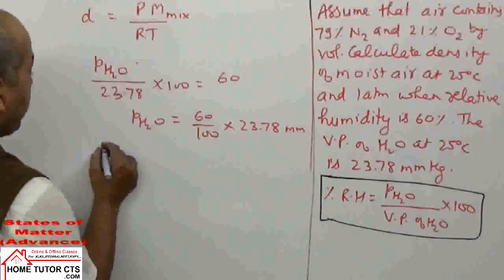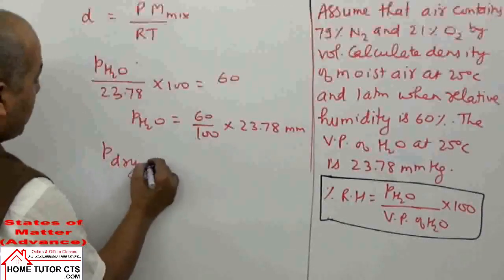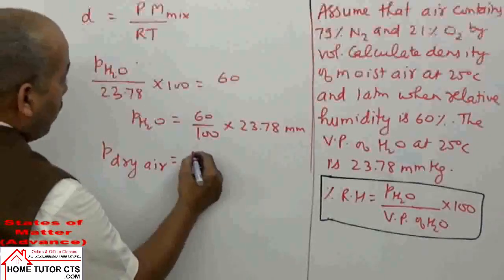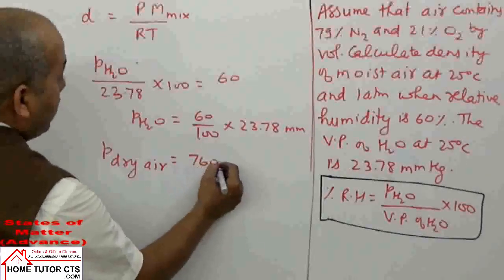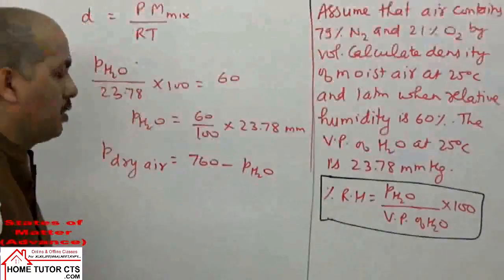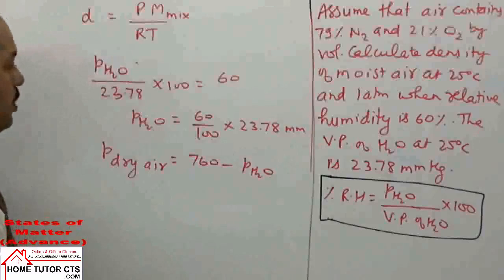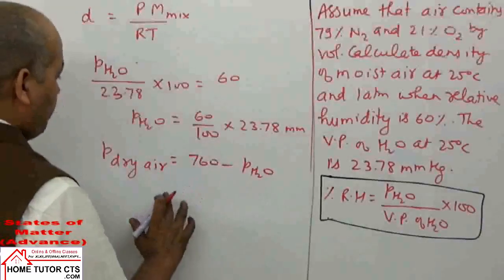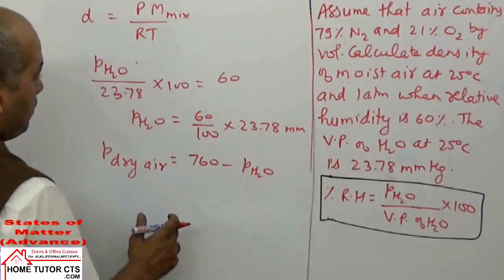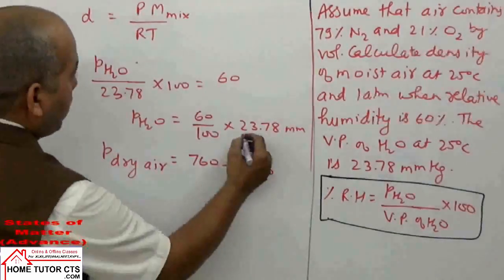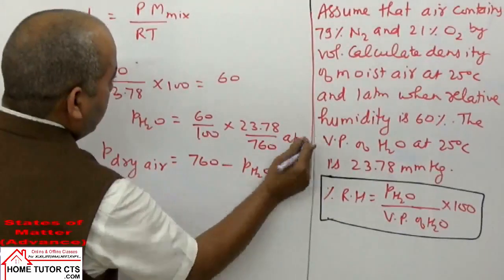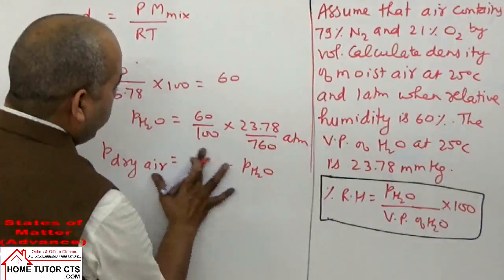Now what can be taken? The pressure of dry air remaining, dry gas remaining or air remaining. It can be taken as 1 atmosphere, means 760, minus P H2O. Or you can find this value here, and then you can convert to atmosphere, then it is easier. So we can take 1 minus P of H2O,